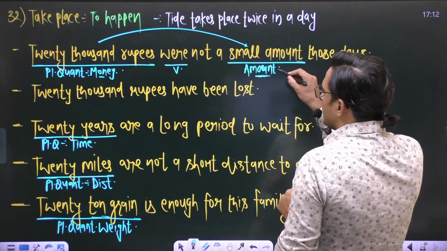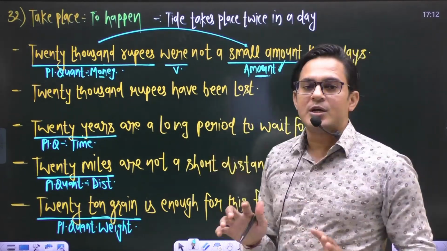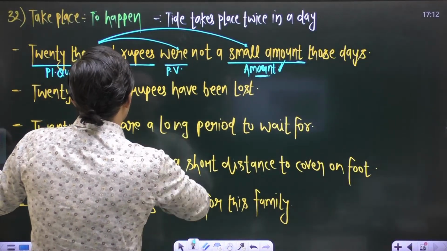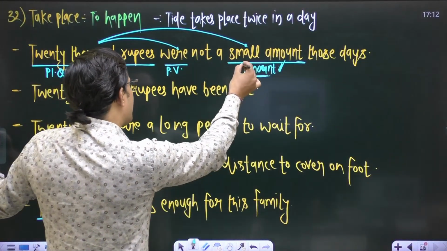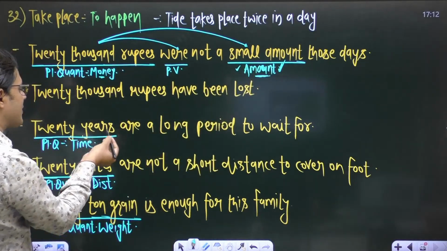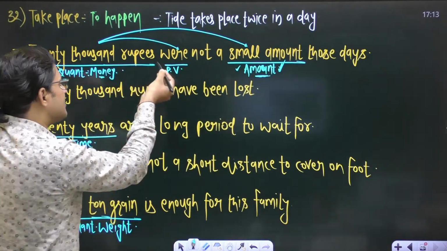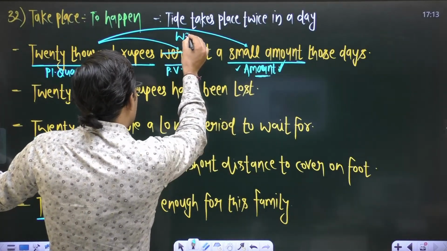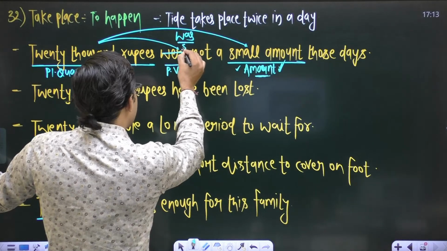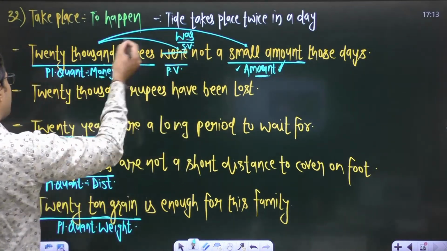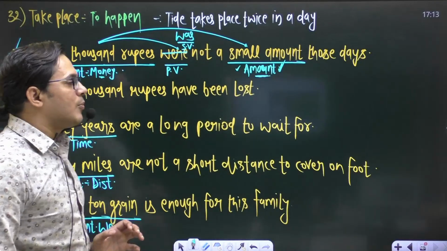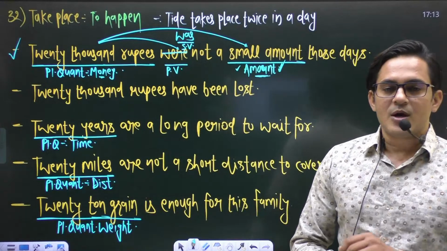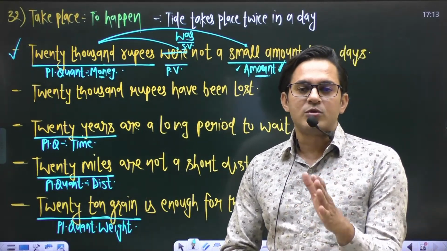And whenever it is used as an amount in a sentence, make sure we use a singular verb in that particular sentence. In case of amount, plural quantity of money, time, weight, or distance, whenever these are used as amount, we use a singular verb. As you know, were is a plural verb, and to make it singular, just replace were with was. Sentence will be okay. 20,000 rupees was not a small amount those days.